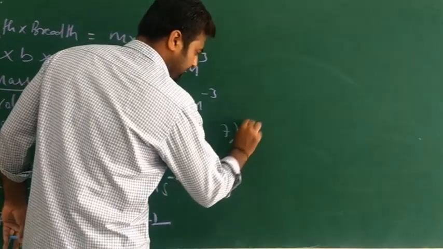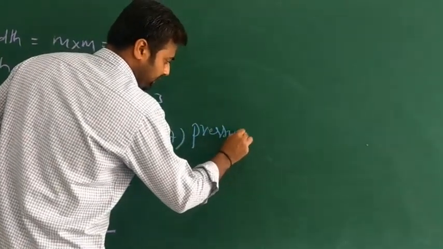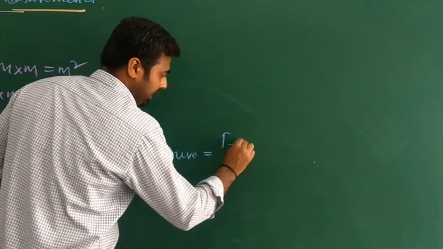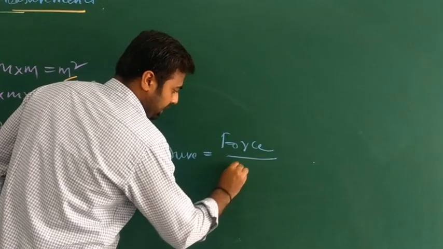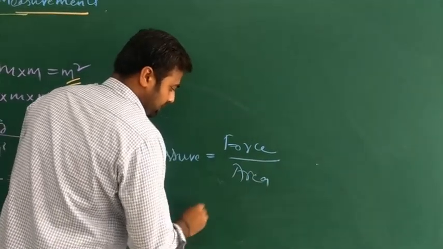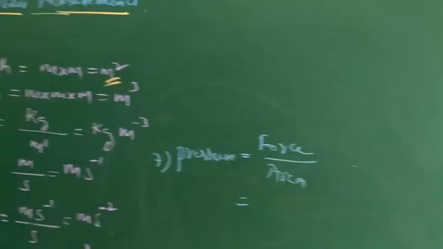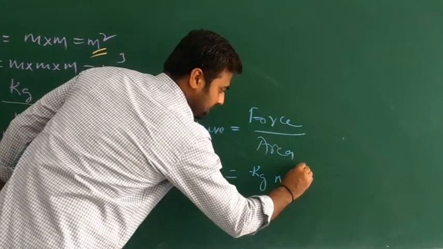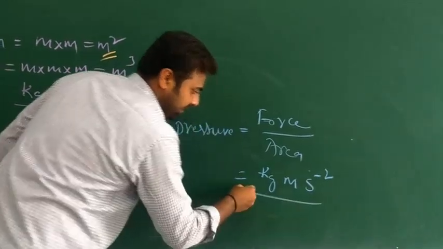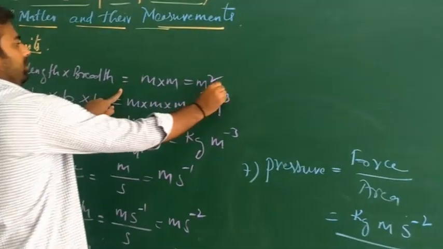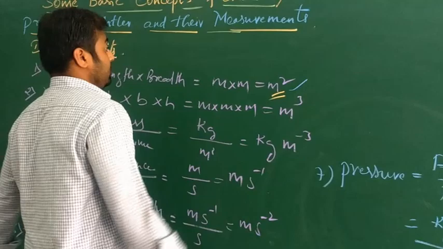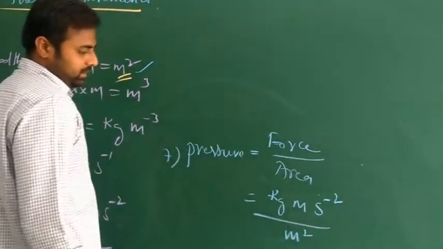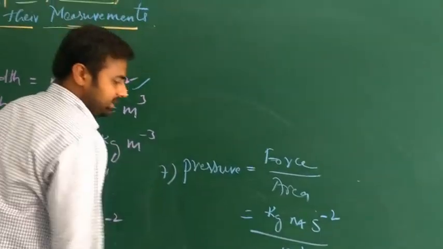And the very last one is pressure. For pressure, the formula will be force by area. For force, you take kg meter second square inverse divided by, for area, meter square. So meter will get cancelled.